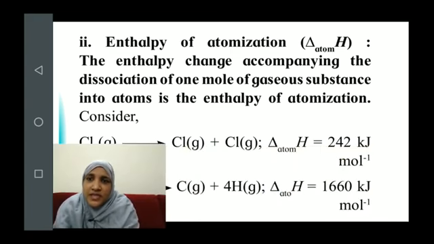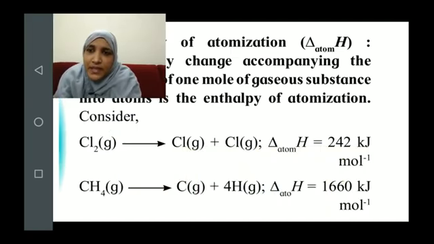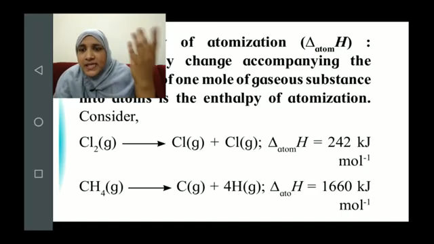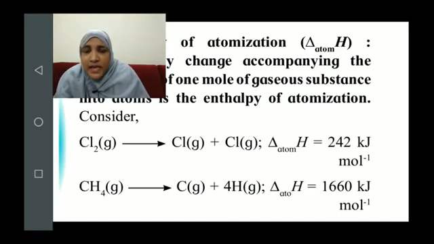In the same manner, the example of methane is also given. 1 mole of methane gas undergoes atomization, breaking into its constituent atoms in the gaseous form. Look, everything is in the gaseous form, forming carbon and hydrogen.